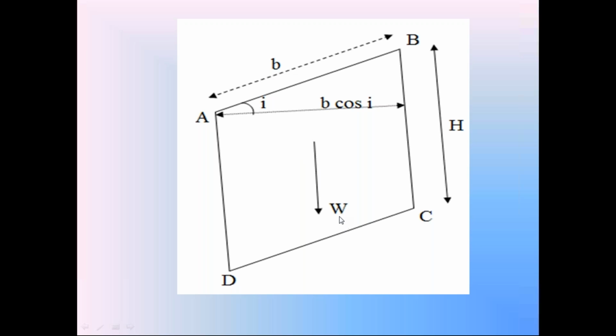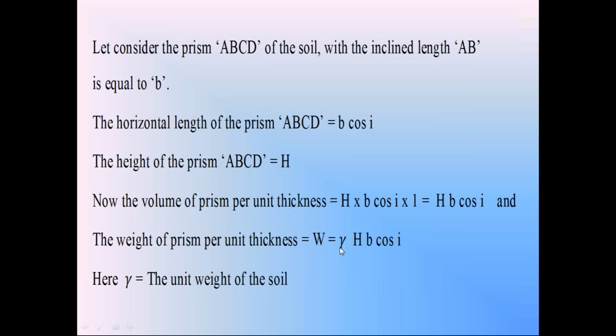Unit weight gamma is equal to weight divided by volume. Volume of this prism is H into B cos I. So the weight of this soil prism W is equal to gamma, unit weight, into volume H B cos I. This is the weight of the soil prism between the infinite soil slope AB and the failure plane CD.